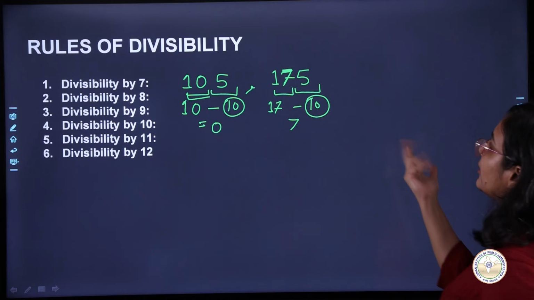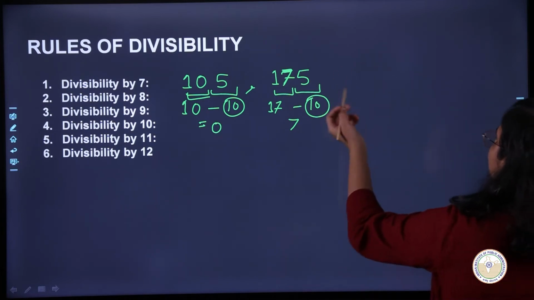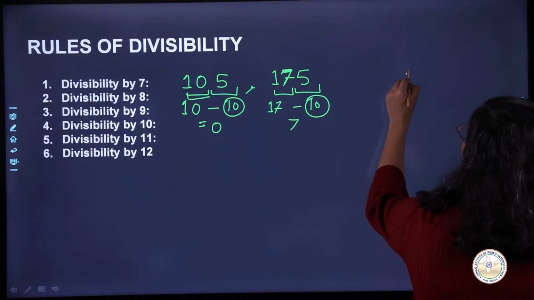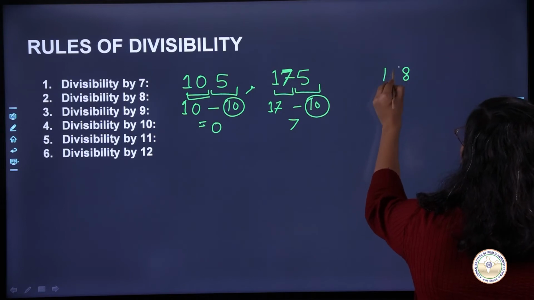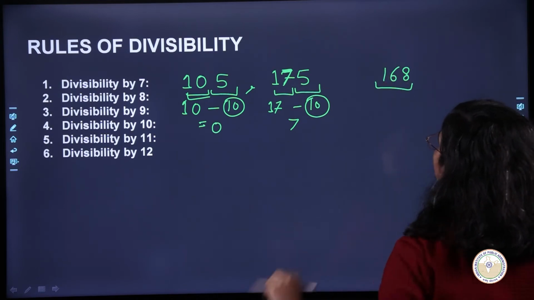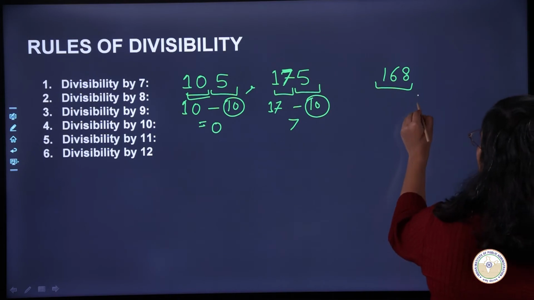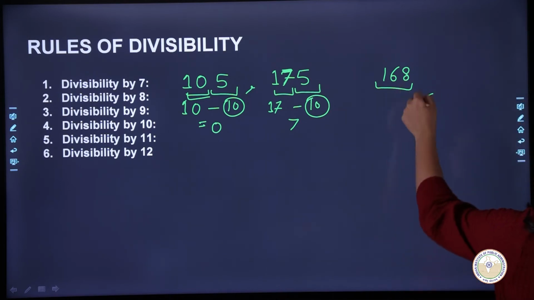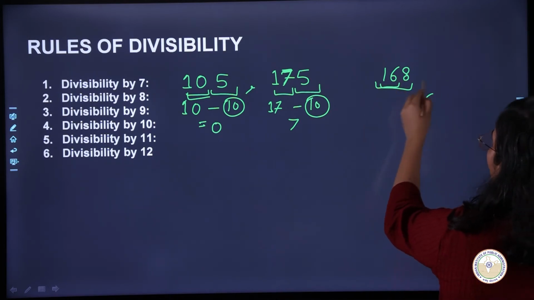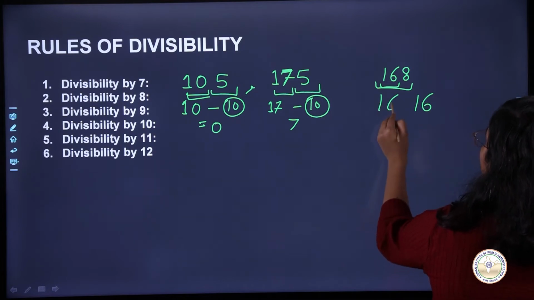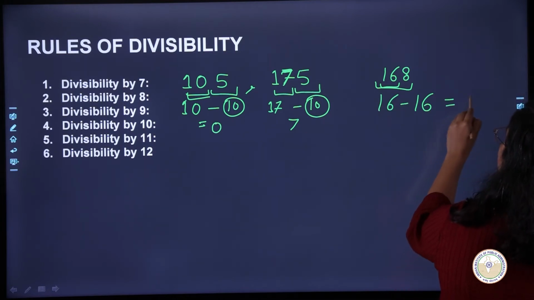Okay, so if we want to check for some other number, let's say 8 and 16, is it divisible by 7 or not? And what will you do? We will pick the units place. Units place is 8. We will double it. What is the double? It is 16. And if we subtract this from the rest of the number, we have 16 minus 16, this is 0.